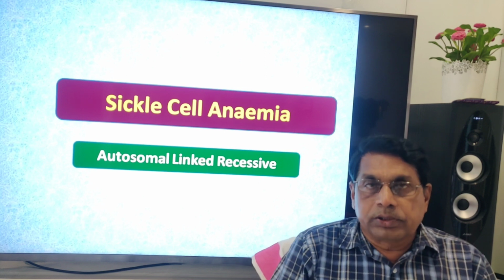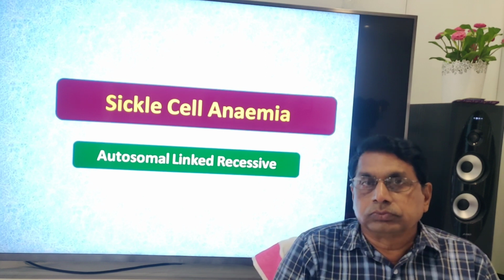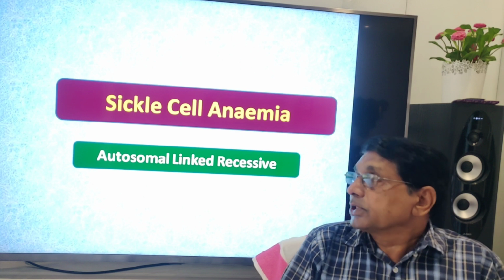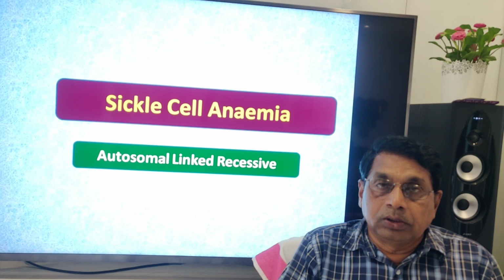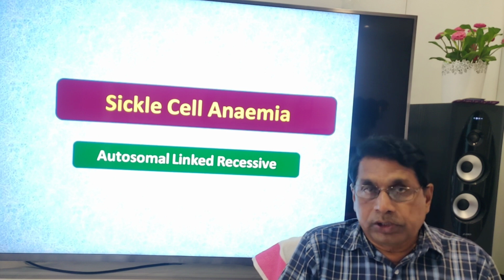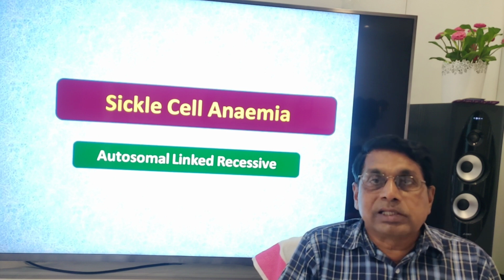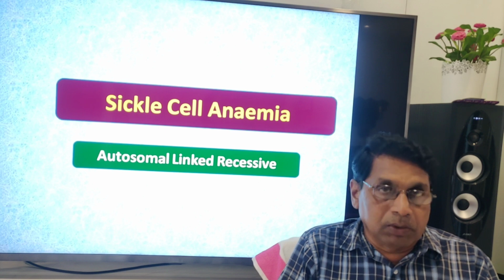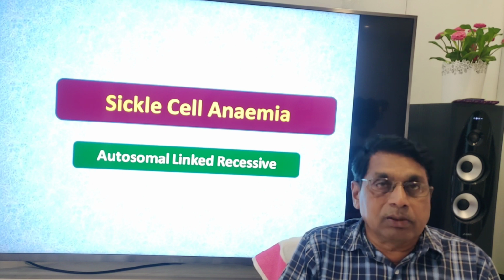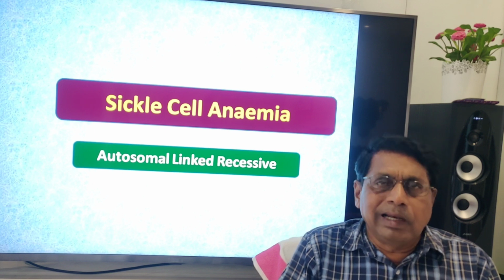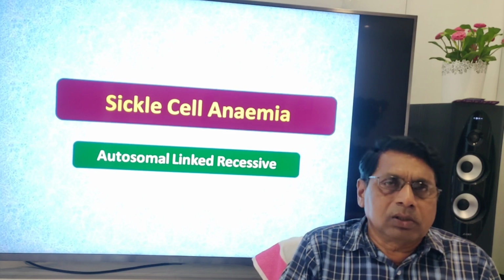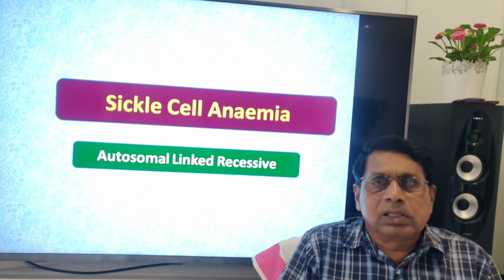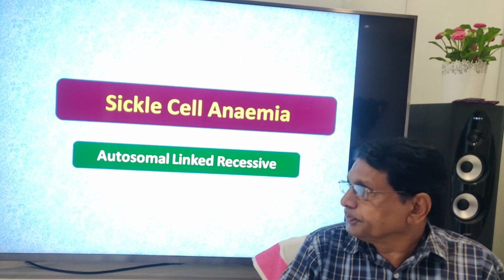Sickle is an instrument, curved. Sickle cell, here cell means RBC. Anemia has two definitions: one, less hemoglobin than normal, very less hemoglobin, or less count of RBC. Both are the same. If there is a less count of RBC, it means less amount of hemoglobin.